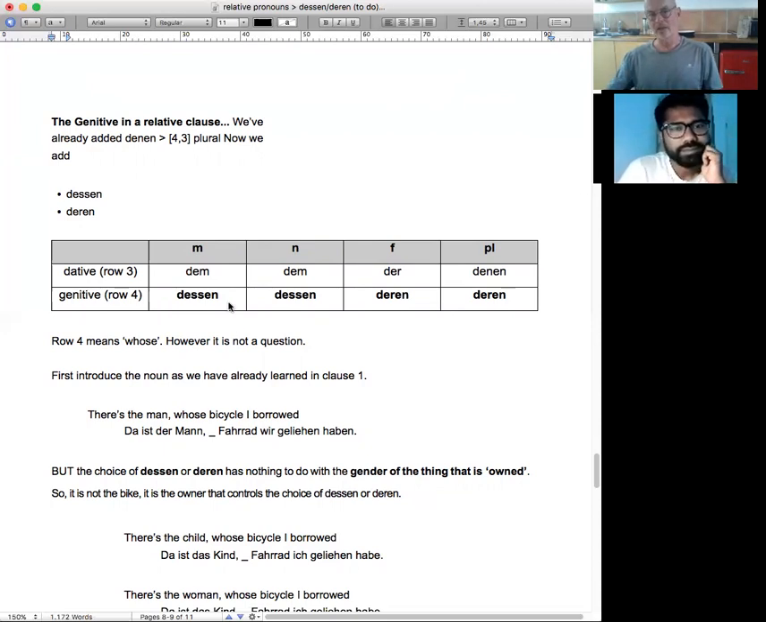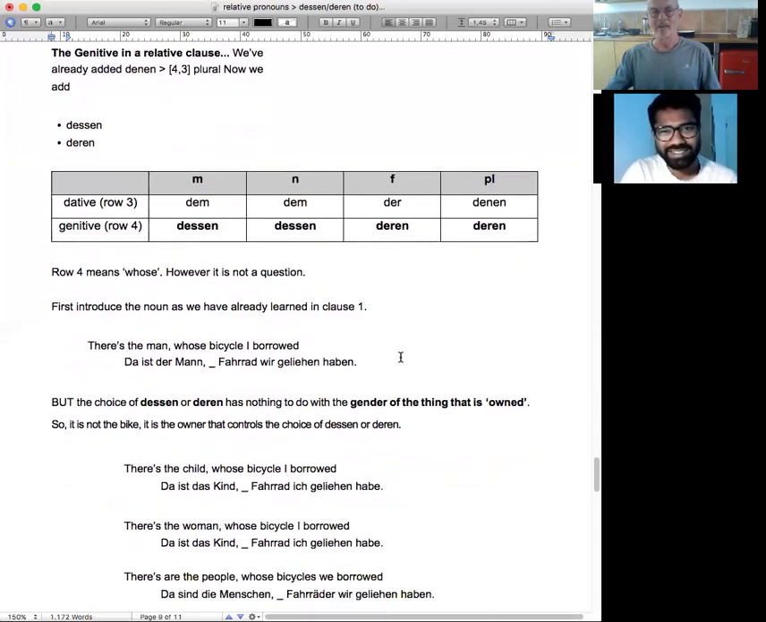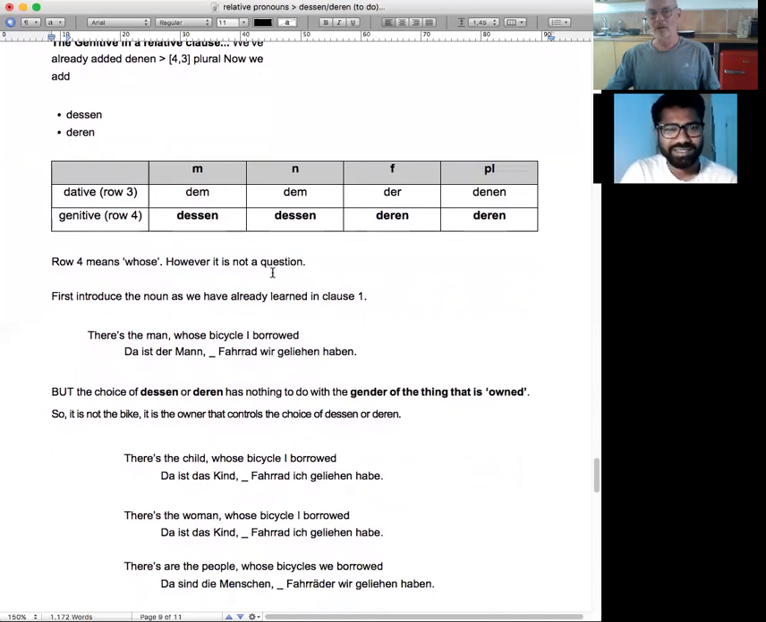So this is der star, but for relative pronouns. So you had der, den, dem, dessen, das, dem, dessen, die, der, deren, die, denen, deren. So now we've got denen, dessen, and deren. They're like three brothers. These are the idiot brothers of Denon. Darren, because it reminds me of Darren. Row 4 means whose, however, it's not a question.